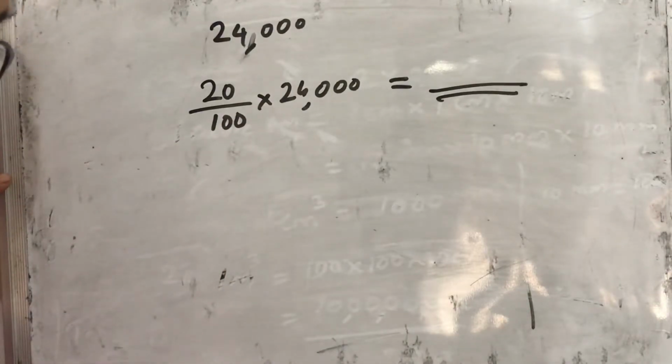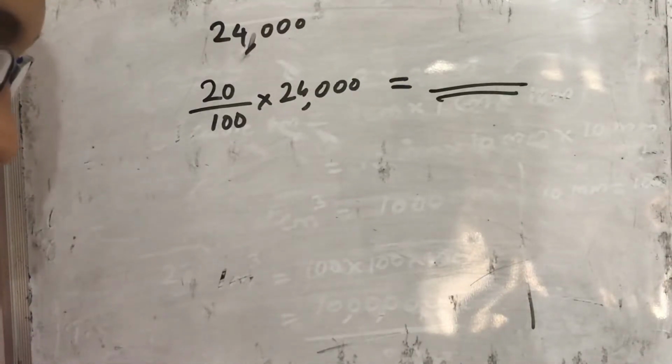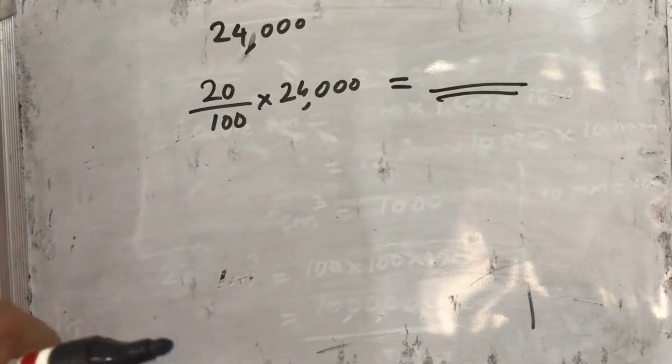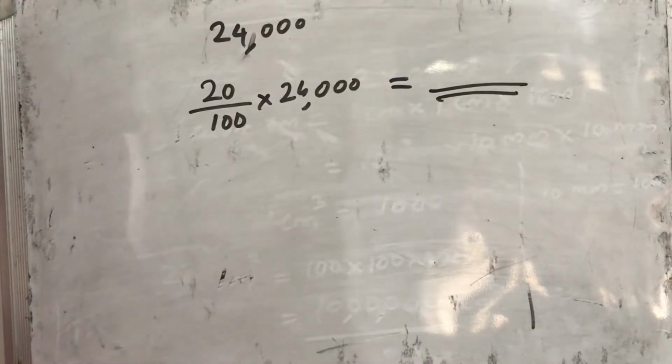Next, he donates 7,200 rupees on education of underprivileged children. What percentage of his salary is he donating? We want to find out what percentage he donates to the children for education. So first we take it that he donates X percentage of 24,000.